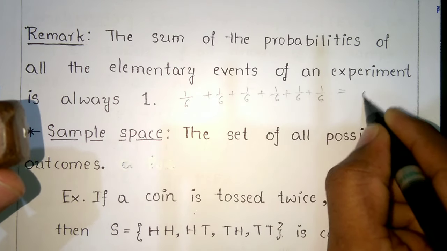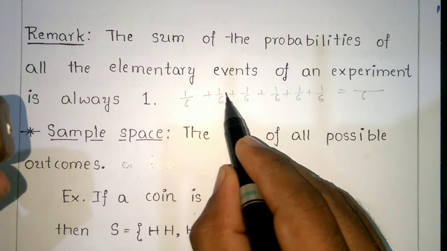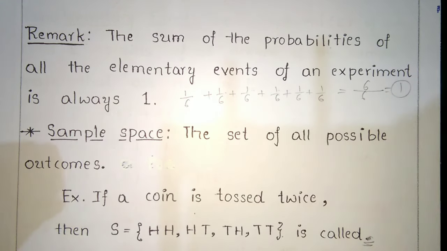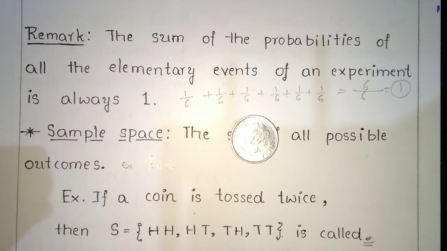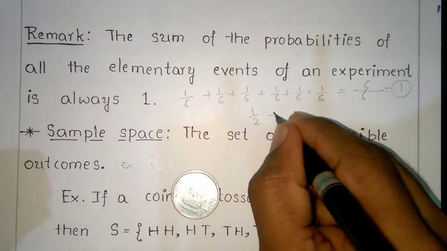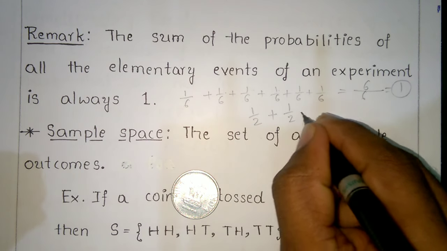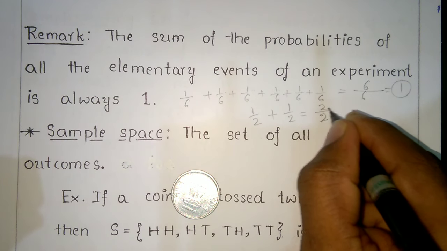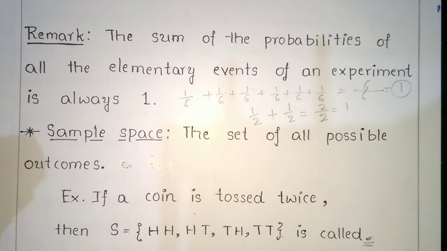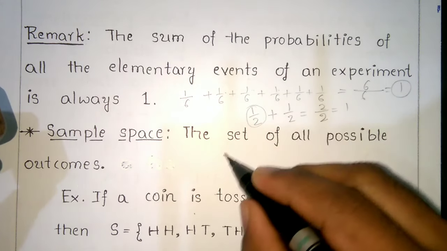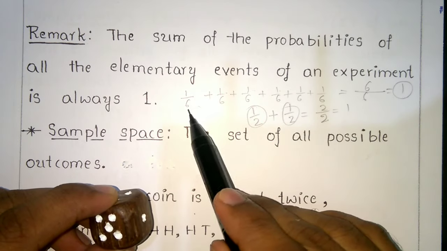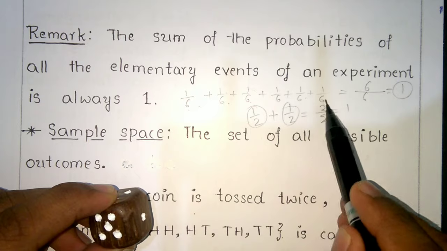When you add, the common denominator is 6. 1 plus 1 plus 1 plus 1 plus 1 plus 1, 6 times, gives 6 by 6, which is nothing but 1. When tossing a coin, the chance of getting head is 1 by 2 and tail is 1 by 2, so the total is 2 by 2, which is 1. In the case of the dice, each outcome is an elementary event.